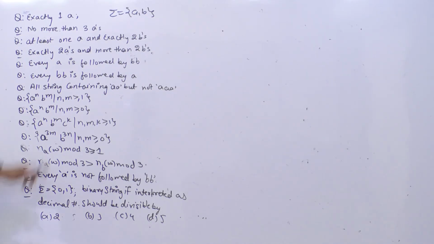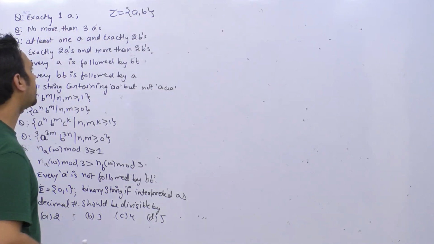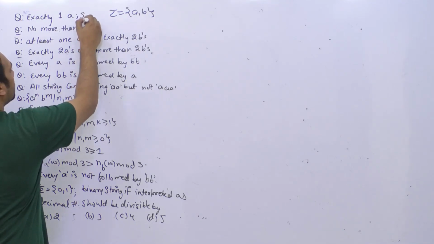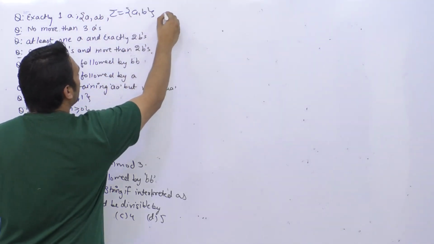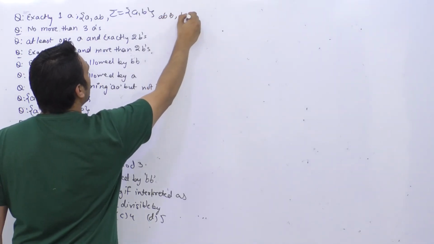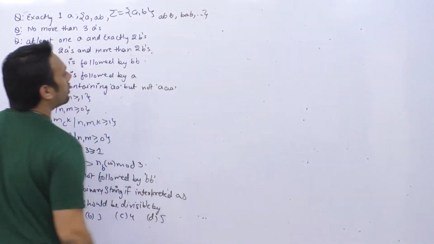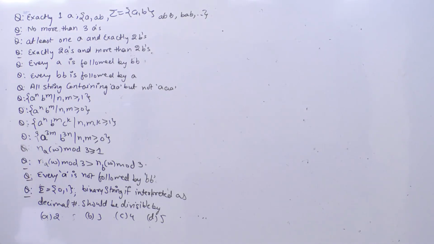Okay. Now in this case what are the strings that are possible? What strings are possible? You can have a single A, you can have AB, you can have ABB, you can have BAB, and so on. So there are no restrictions on the number of B's. The only restriction is on the number of A's. So how can you do it?